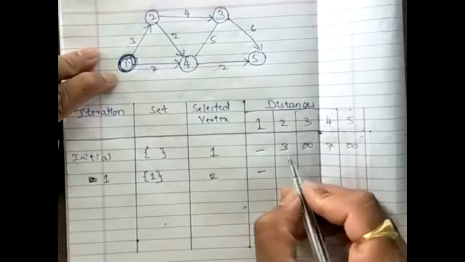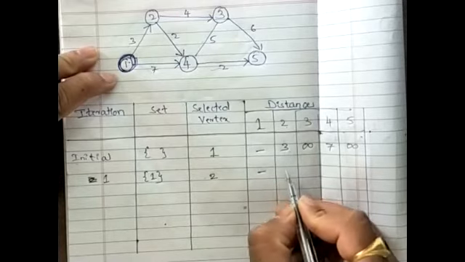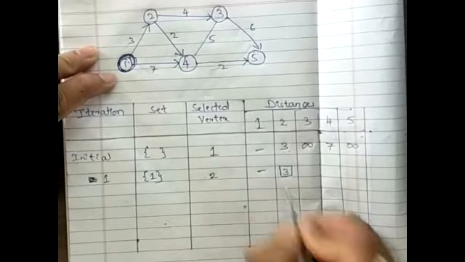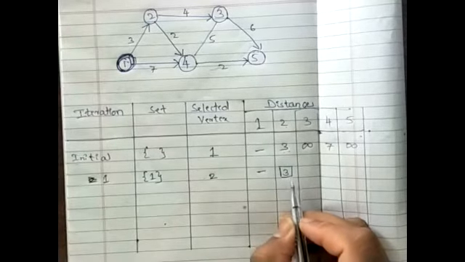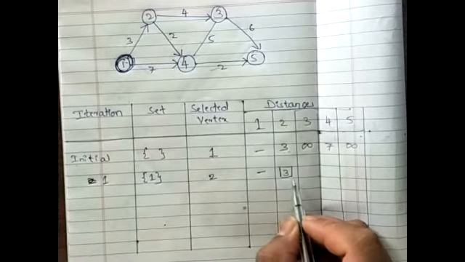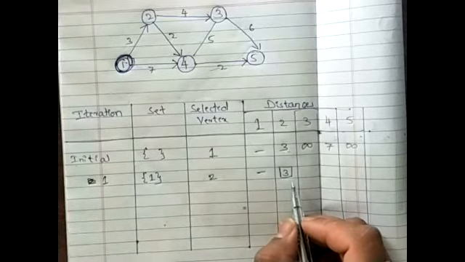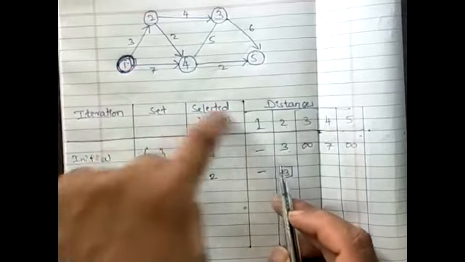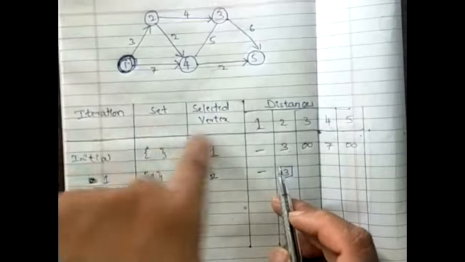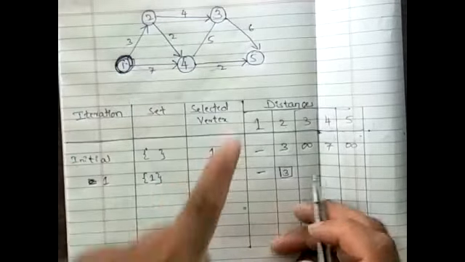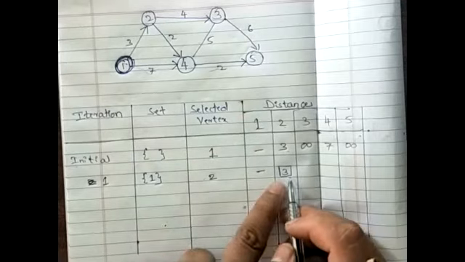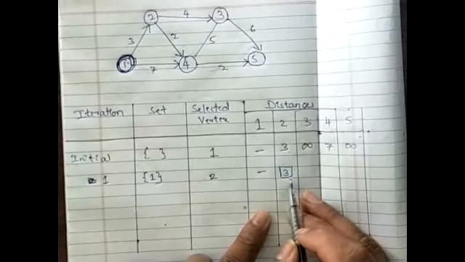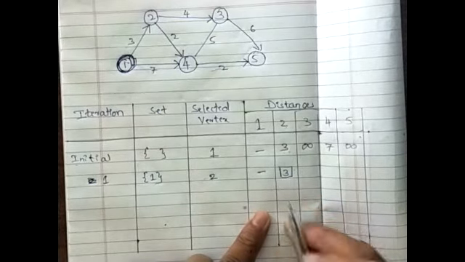What is the shortest distance which we have calculated earlier? This is 3. So I will rewrite that 3 and highlight it with a box. That says that this particular distance is fixed now, and definitely this is the shortest distance from vertex 1 to vertex 2. If there exists any other path or direction, it is definitely going to cost more than this distance. So this is the shortest. Understood this? Why I highlighted this particular value?